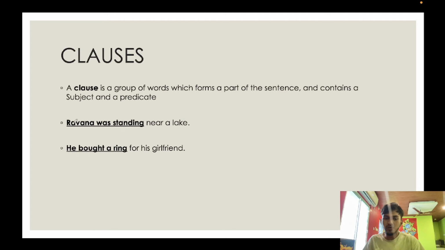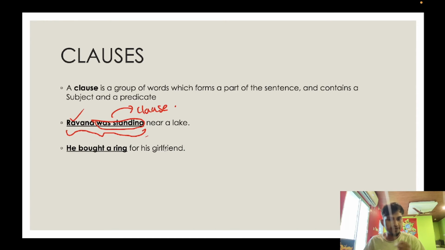See, Ravana was standing near a lake. This is a complete sentence. If we take a part of this sentence, Ravana was standing, this particular thing makes perfect sense, right? It says Ravana was standing. It contains a subject, it contains a predicate. But the only thing here is that this is a part of a bigger sentence. Therefore, we can say that this is a clause. Done? Clear? Okay, next thing.